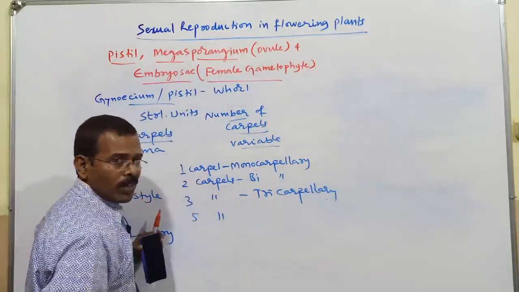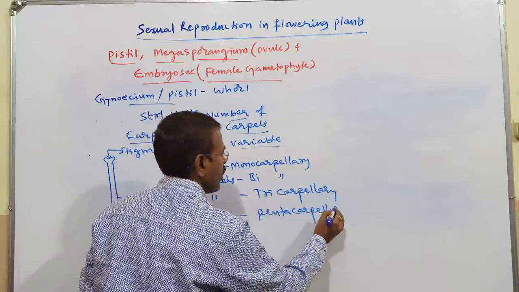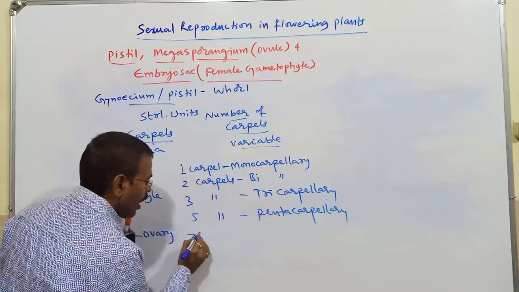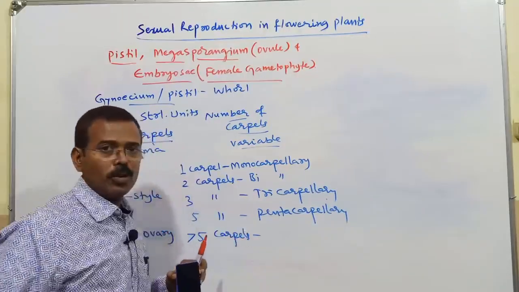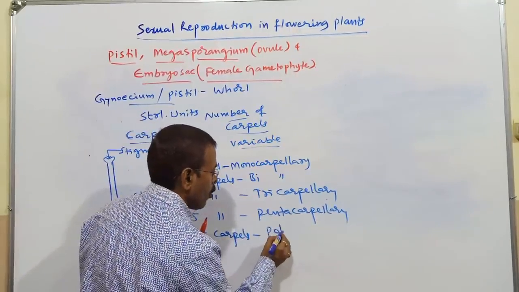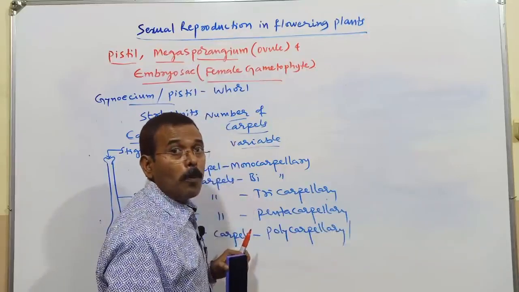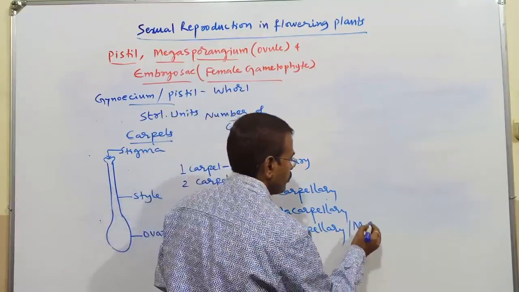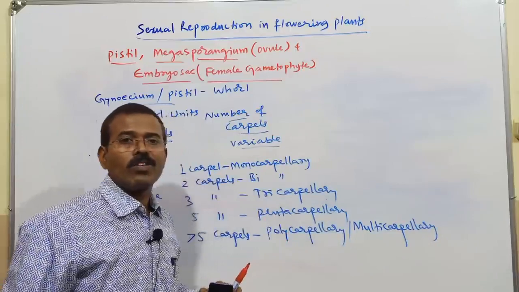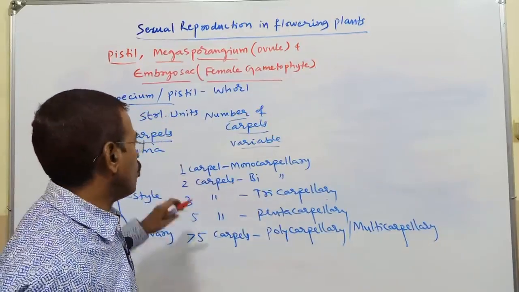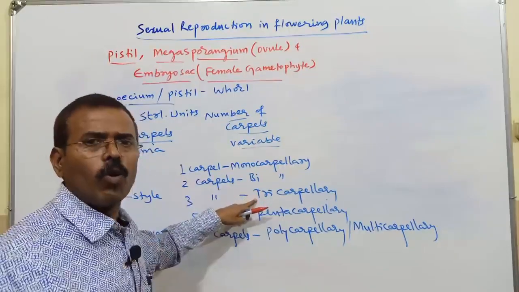If five carpels are there, pentacarpellary. When more than five carpels are there in a pistil or gynoecium, then it is polycarpellary, or multicarpellary. So the number of carpels in a gynoecium or pistil is variable: monocarpellary, bicarpellary, tricarpellary, even tetracarpellary also, where four carpels will be there.